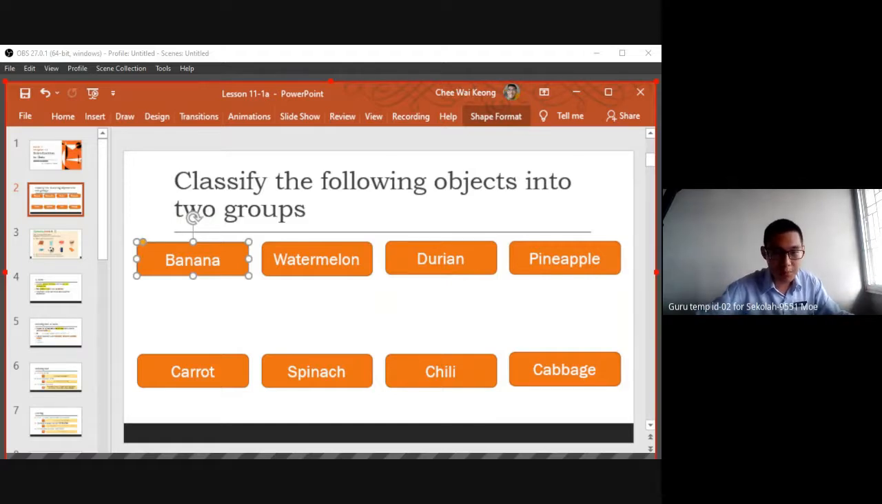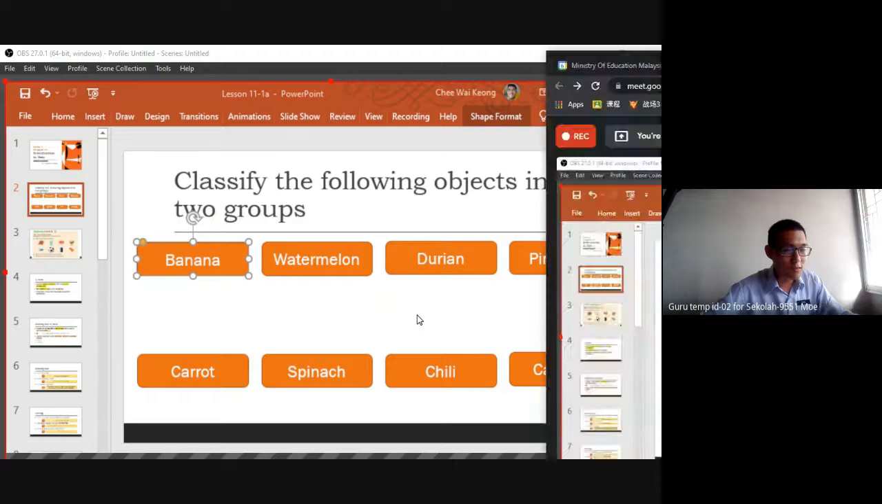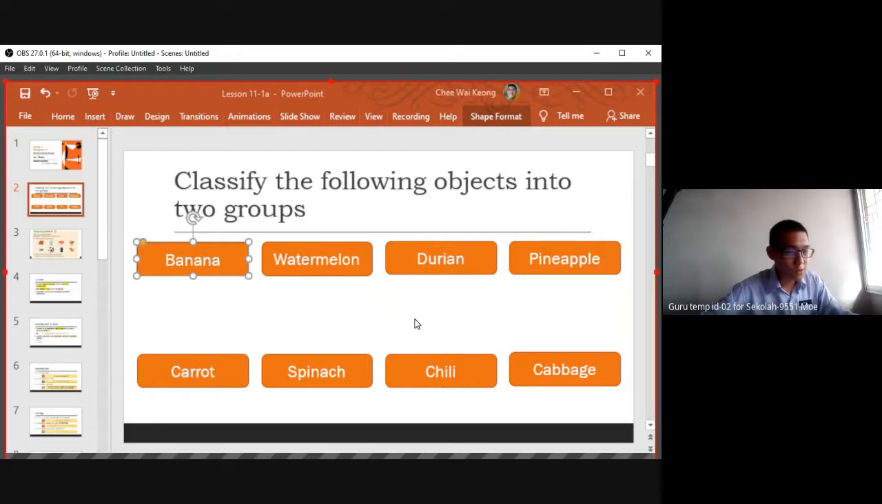So what's spinach? It's a veggie that looks like spine. Later I will try to see the picture, but it's a type of vegetable. The fruit we can eat directly, but sometimes the vegetable we need to fry or cook before we can eat. Sometimes we can eat directly, like carrot. Chili maybe you can eat directly.